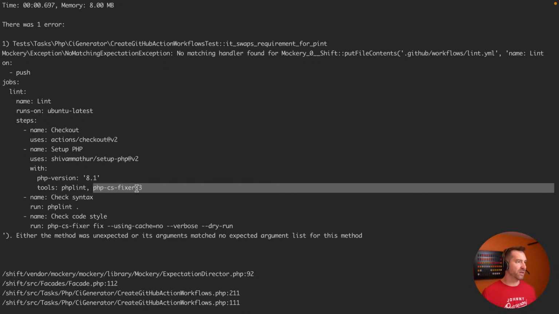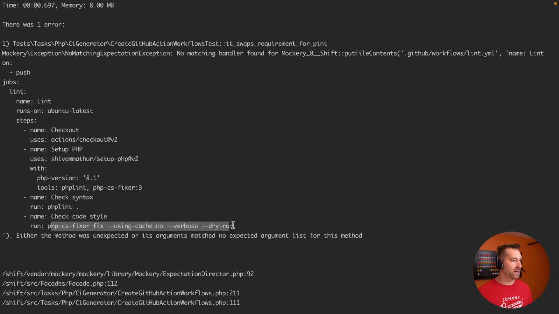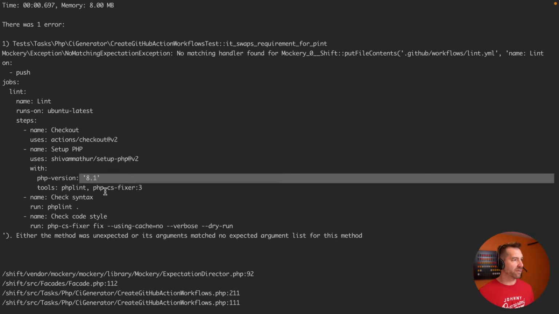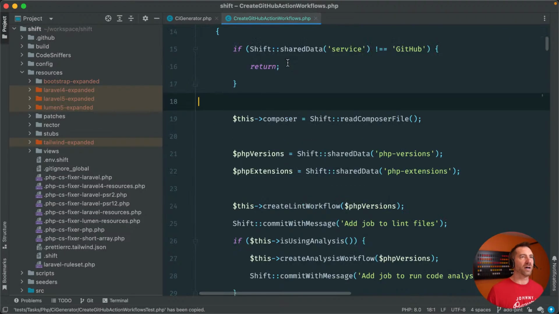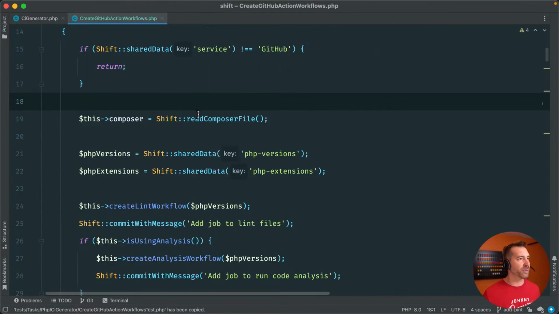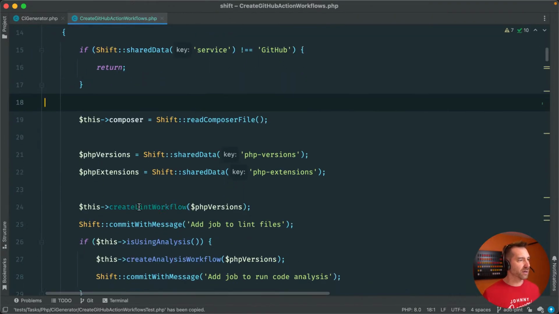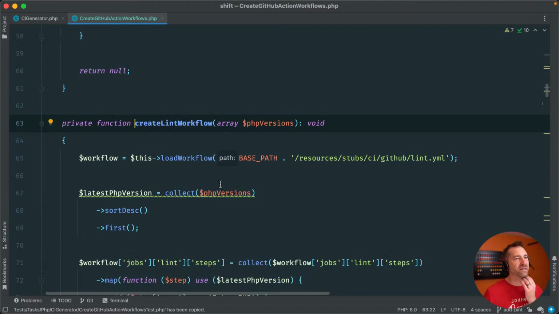It's using PHP CS Fixer 3 and then running that here, even though it should be using lint, or pint. So I think it's an ugly failure, but it's actually a proper failure in this case. So we do have the version right, but our tooling is off. So let's go start hacking on the implementation, because despite the ugliness, that is a good failure.